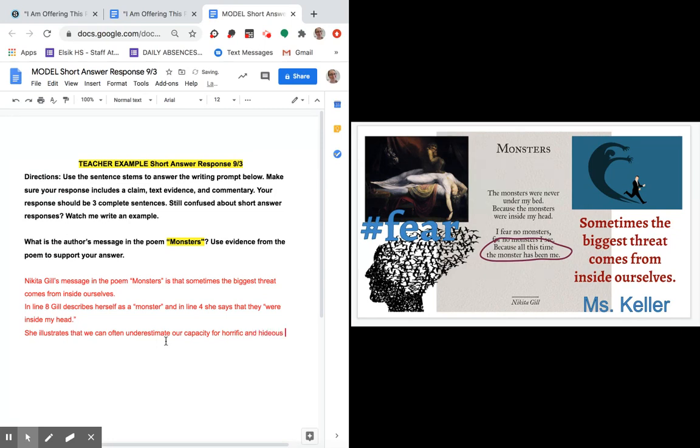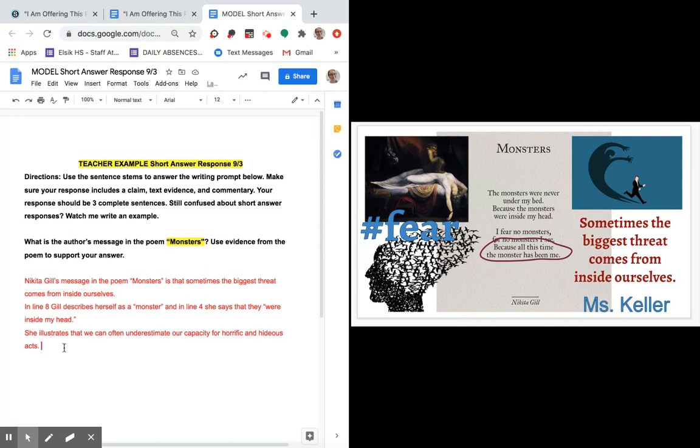So like when we think about monsters, like what are the kinds of acts that they do? They do horrific things. They do hideous things. So she illustrates that we can often underestimate our capacity for horrific and hideous acts, because we're too busy looking under our bed for the monsters. So we're underestimating how we are the monster. We're doing the horrific things. We're doing the hideous things.